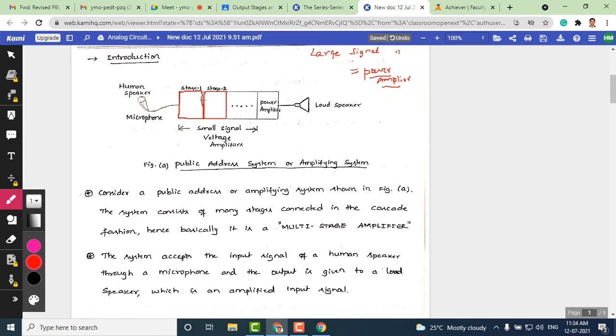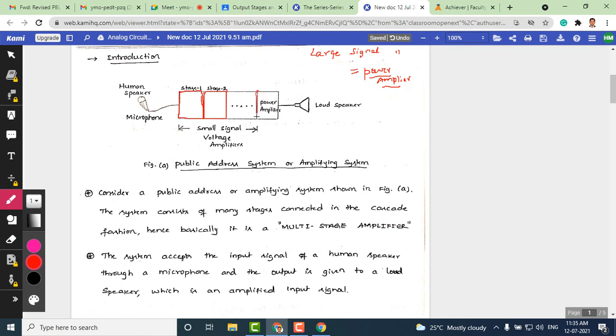Obviously the output signal of the first stage is larger, the output signal of the second stage becomes much larger, the third stage becomes larger. Assume that I am using 20 stages here. Obviously the 20th stage amplifier output is going to be larger. Now when I say larger, the ordinary voltage small signal amplifiers may not be sufficient in the last stage.